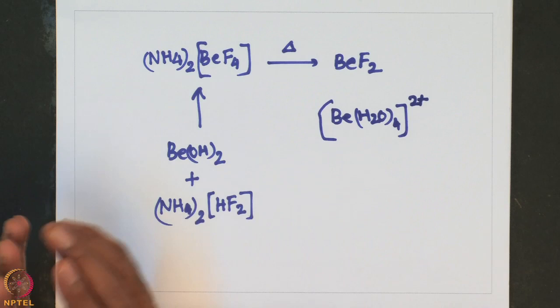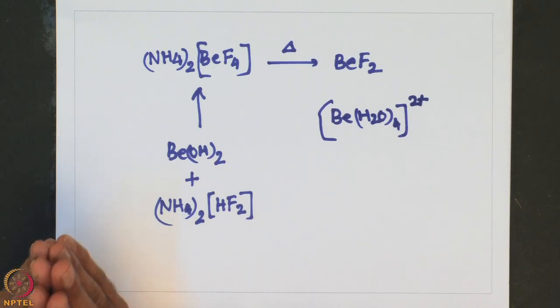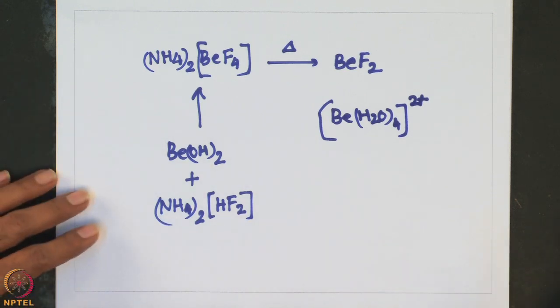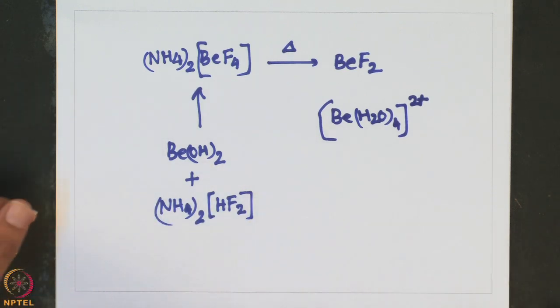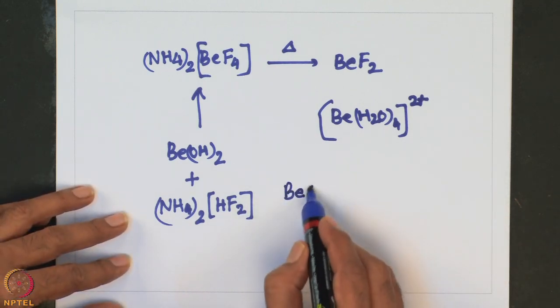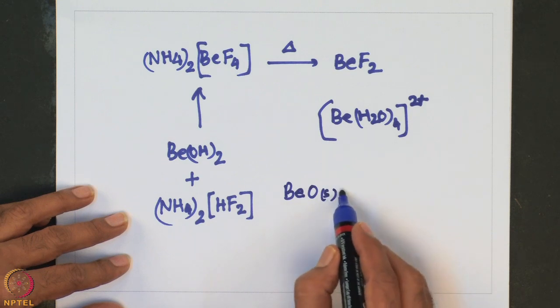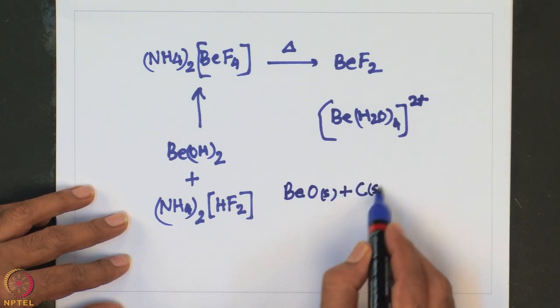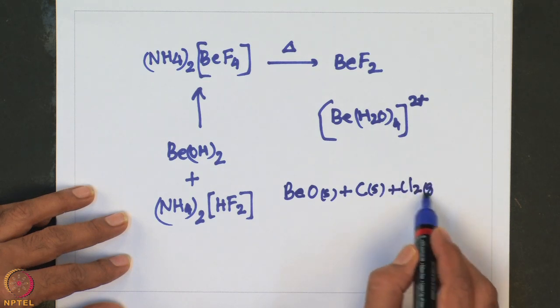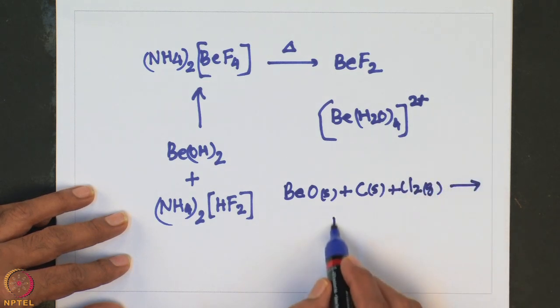Okay. And of course, beryllium chloride can be made starting from beryllium oxide using carbon as a reducing agent. Beryllium oxide plus carbon, that is coal, as reducing agent, passing chlorine gas leads to the formation of beryllium chloride.